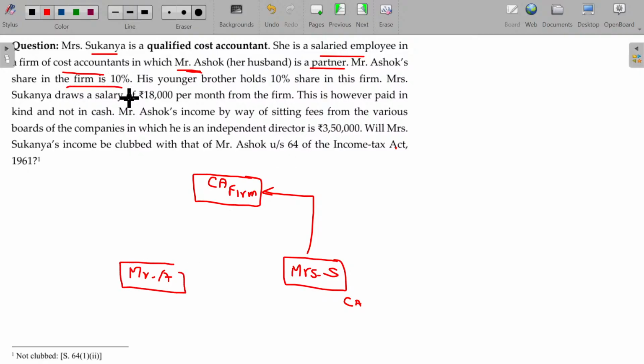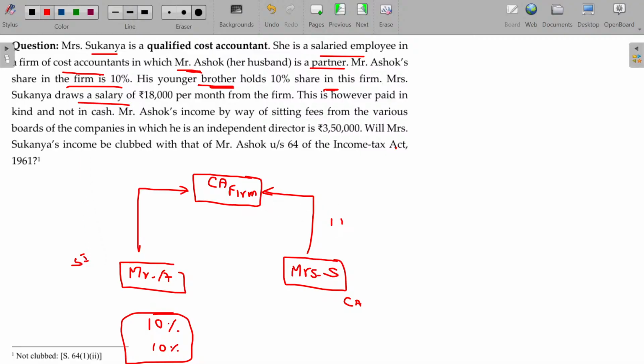Mr. Ashok's share in the firm is 10%. Mr. A has 10% and his younger brother holds 10%. If you add up these two, it is 20%. Then it is substantial interest only.